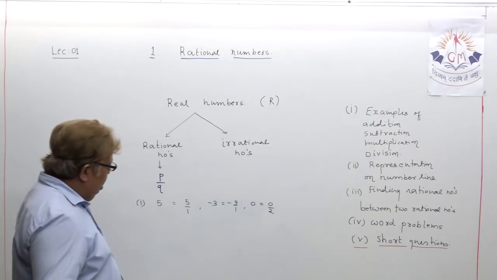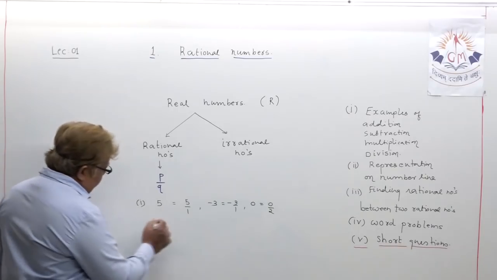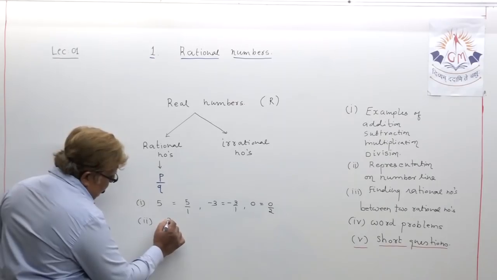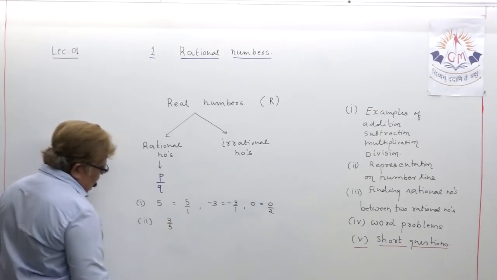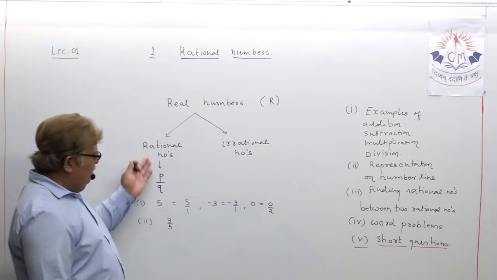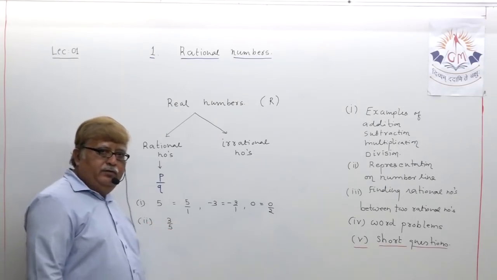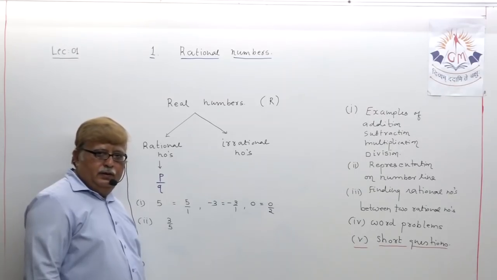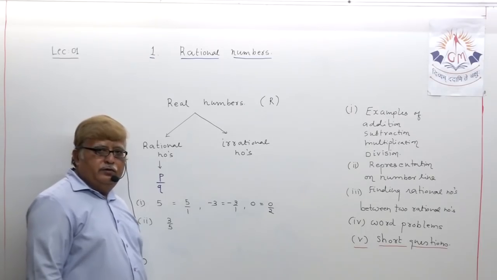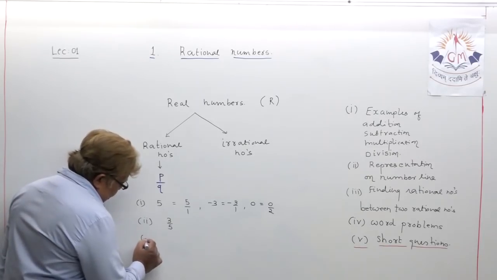Second, let us take. Just try to understand. All integers are rational numbers. Then, my dear students, suppose I write 3 upon 5. That is obviously already in the format of a rational number. So what can you say? This is a fractional number, you know. So any fractional number also comes under the category of rational numbers. Okay, suppose the third one.